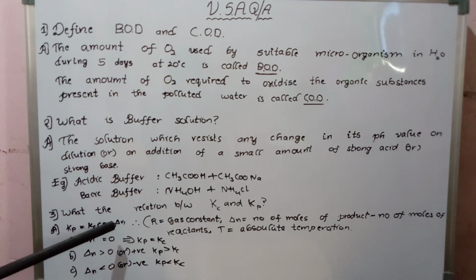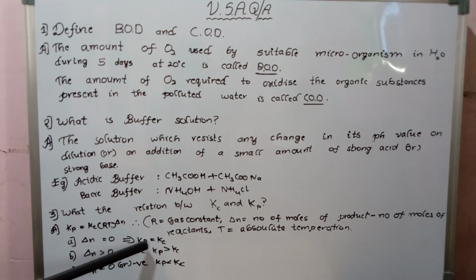And here if the number of moles are equal on both sides of a chemical reaction, then delta n is equal to 0, then Kp is equal to Kc. In the second case, if delta n is greater than 0 or positive, then Kp is greater than Kc. And third condition, if delta n is less than 0 or negative, then Kp is less than Kc. Moreover, they will give examples of equations for Kp equal to Kc, Kp greater than Kc, or Kp less than Kc. In the next video you can see the equations related to Kp equal to Kc, Kp greater than Kc, and Kp less than Kc.